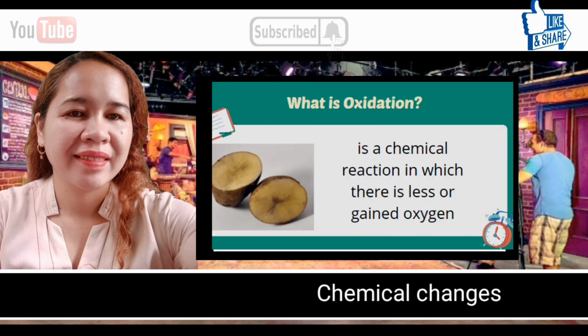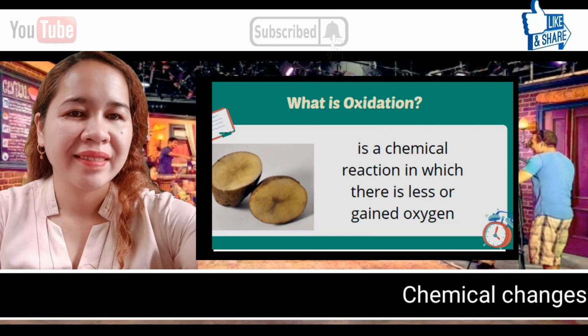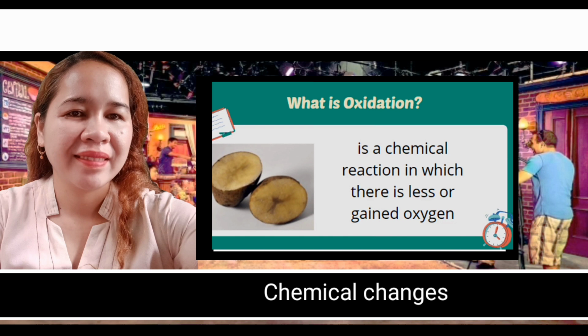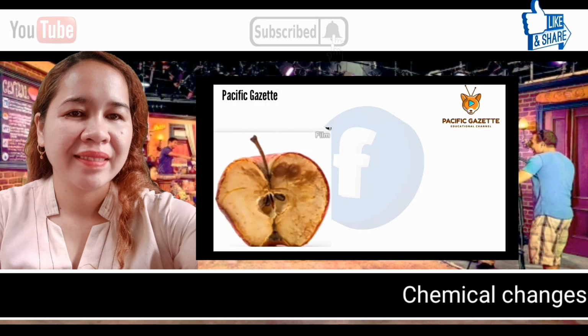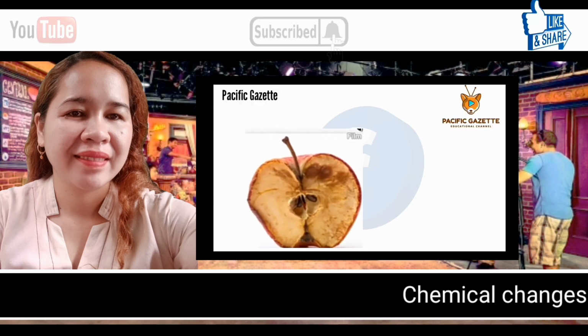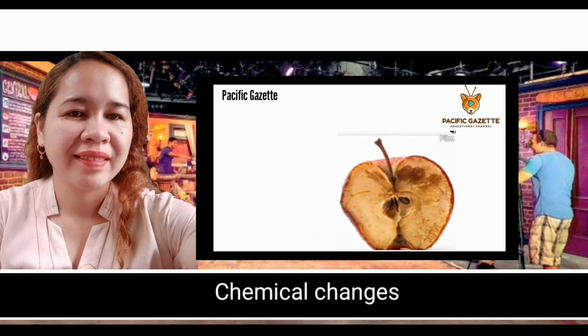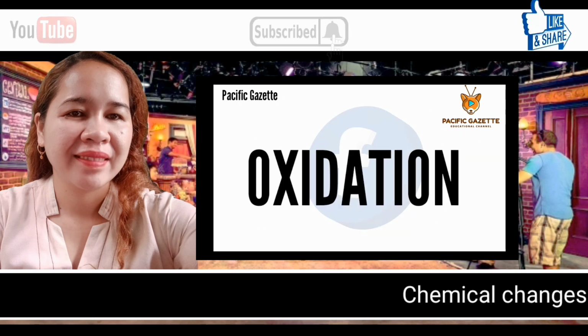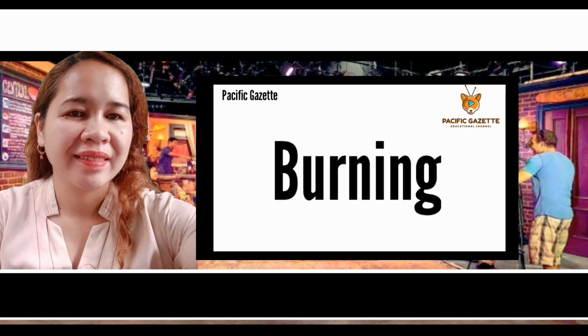What does oxidation mean? Oxidation is a chemical reaction in which there is loss or gain of oxygen. And that is the reason why apples and potatoes turn brown when exposed to oxygen. And that process is what we call oxidation. And here is another example.